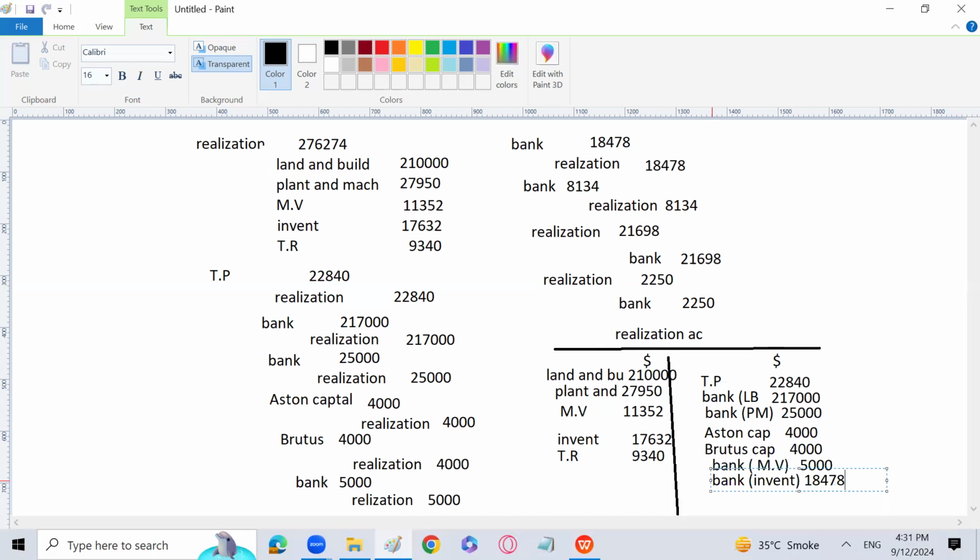Then comes bank to realization account, that is trade receivables, through which we have collected the amount from trade receivable. Bank, and you can write trade receivable. Though if you don't write trade receivable, even then it's fine. Doesn't matter to us to that extent.